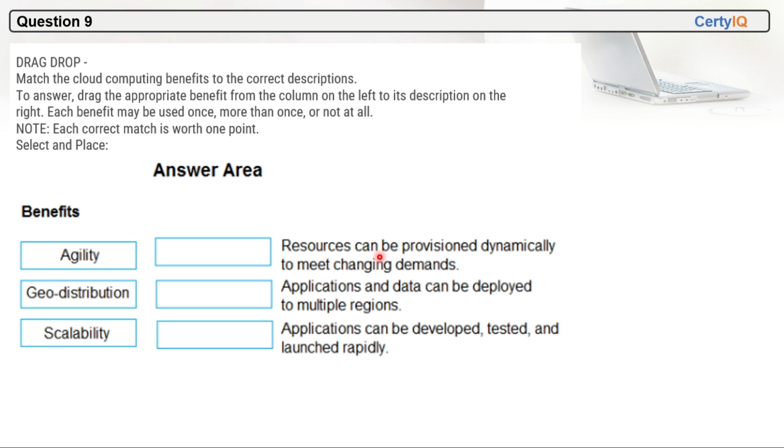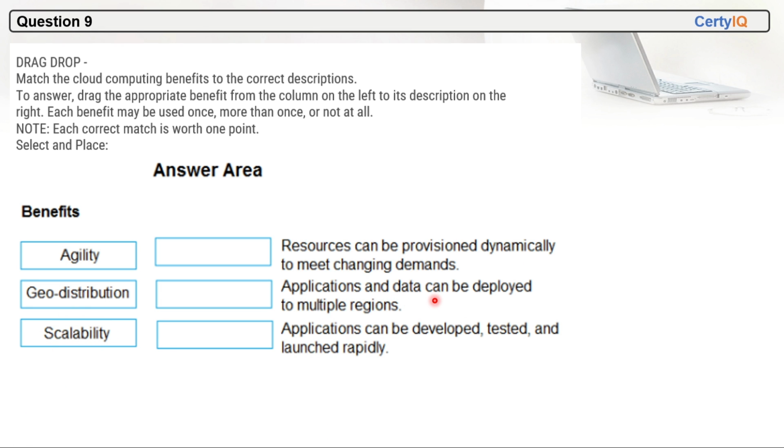The first one is saying resources can be provisioned dynamically to meet changing demands. So the correct option will be scalability in this case. The keyword here is dynamically. They want to provision, meaning create, resources dynamically when demand is high or demand is low. When demand is low, we will remove the resources. When demand is high, we will increase the resources. So this is called scalability.